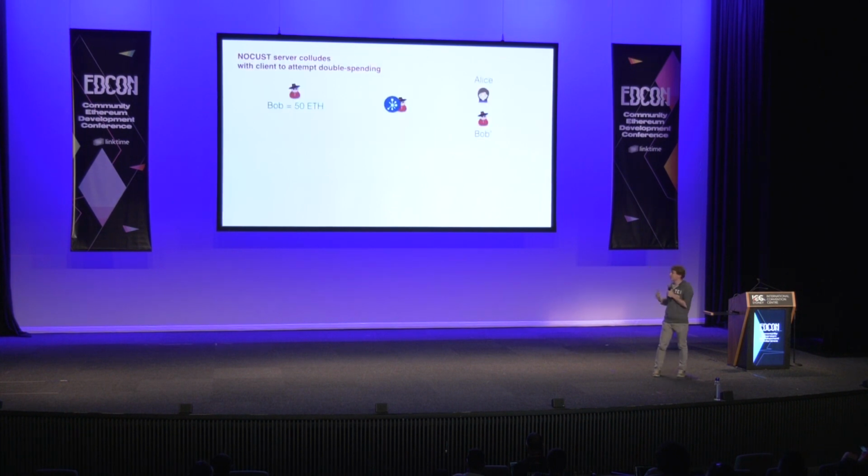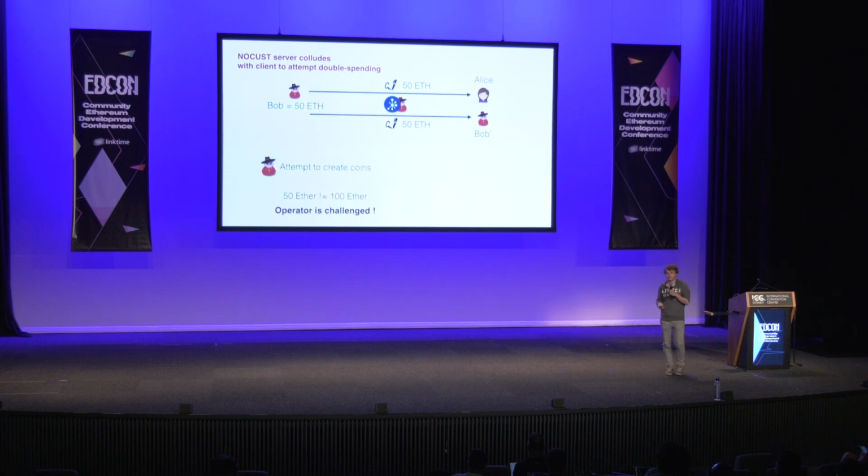Now, a more interesting attack is: what if Bob colludes with the operator? The operator is malicious and will help Bob to double spend. So now you can do that. Bob is going to double spend 50 Ether to Alice and Bob Prime, and the transaction will go through. But later on, in the checkpoint, what will happen?